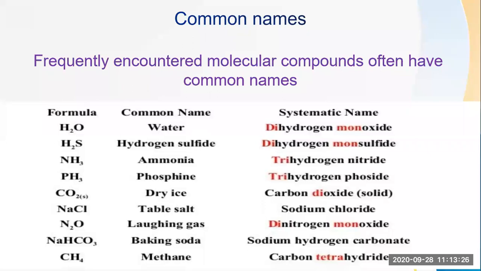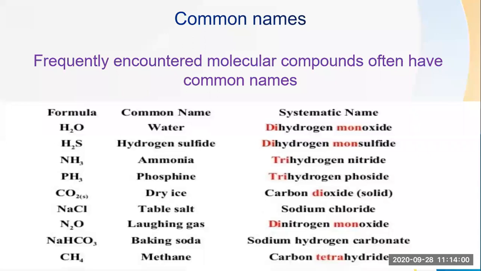Okay. Then H2S. Now 2 hydrogens are there. Dihydrogen monosulfide is the systematic name. But in common name we call it hydrogen sulfide. Then ammonia. We can call it trihydrogen nitride. So instead of saying trihydrogen nitride, we commonly say ammonia. Just like you have your pet name at home, and in school the name is different. Some people have pet names at home. So that is the common name. Likewise, these chemicals also have common names.